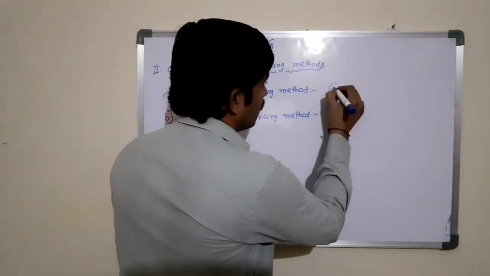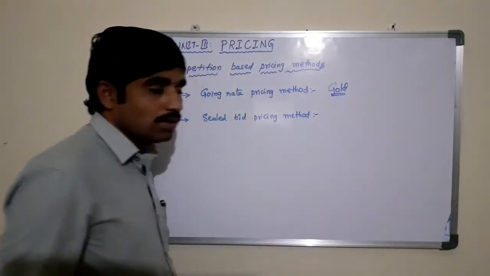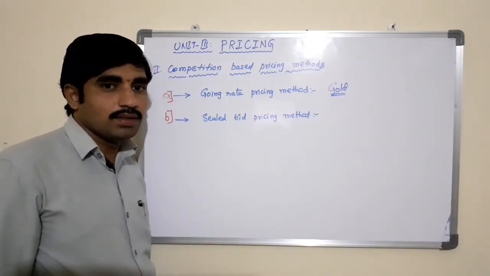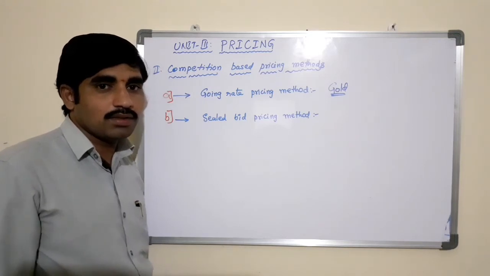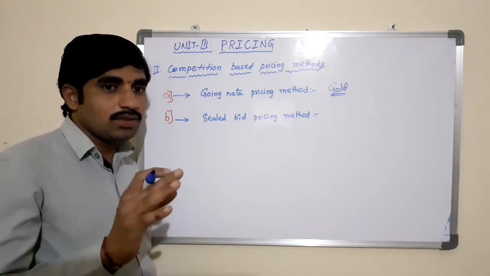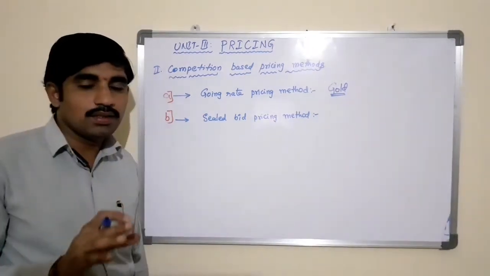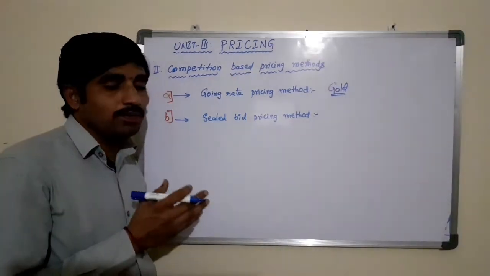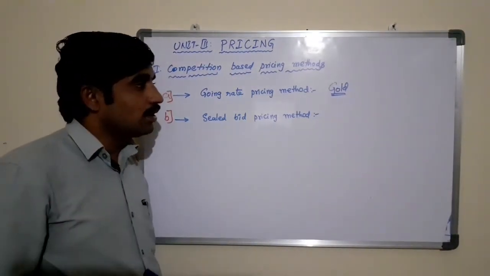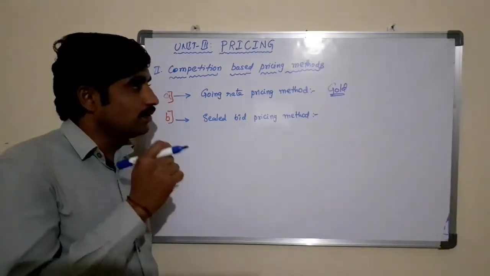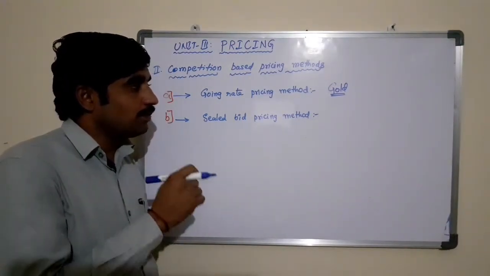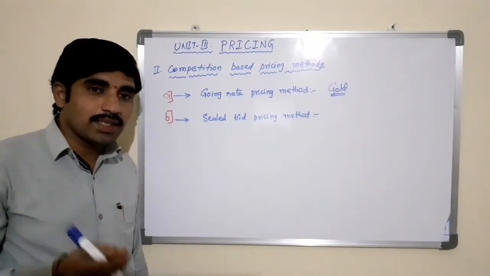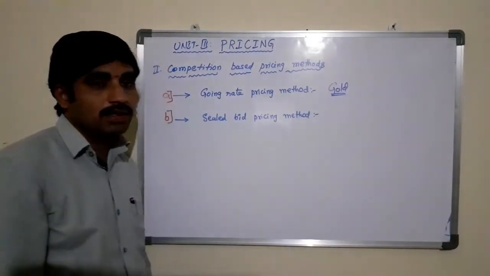For example, in case of gold, the price of gold will not be constant or fixed at a certain price for a certain period, not even for 1 hour sometimes. Even in minutes, the price of the product will fluctuate. Such type of prices is known as a going rate price. The method of fixing the price based on market players or the prevailing market price is known as going rate pricing method.